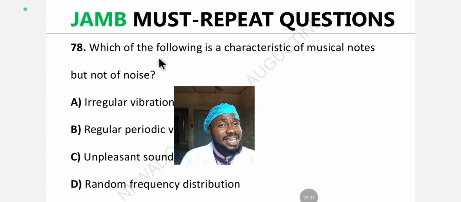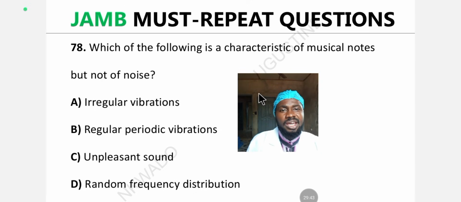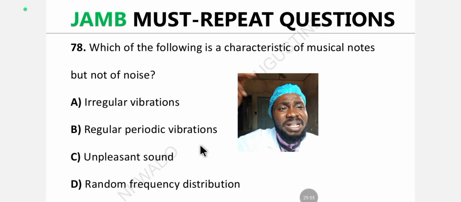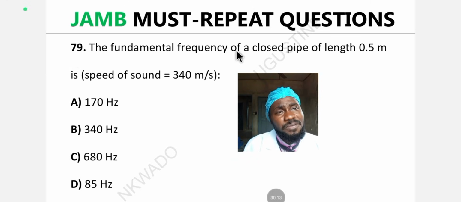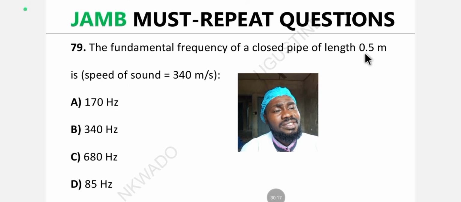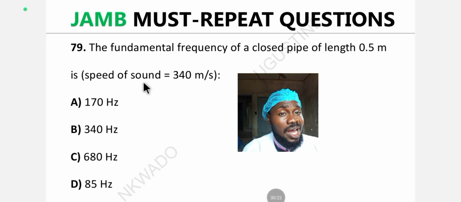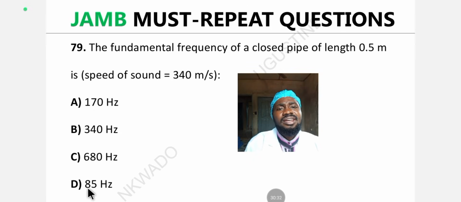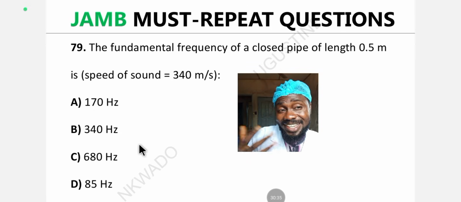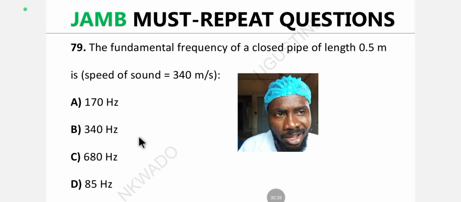Question 78. Which of the following is a characteristic of musical notes but not of noise? A. Irregular vibrations. B. Regular periodic vibrations. C. Unpleasant sound. D. Random frequency distribution. What's the answer? Drop the answer in the comment section. Question 79. The fundamental frequency of a closed pipe of length 0.5 meter is, take speed of sound equal to 340 meters per second, A. 15 hertz. B. 340 hertz. C. 680 hertz. D. 85 hertz. This question is so easy if you've taken my lecture or you've read my material. What's the answer? Drop the answer in the comment section.